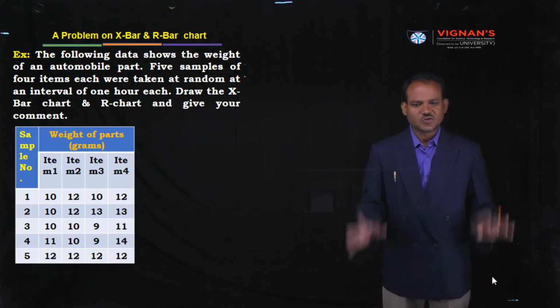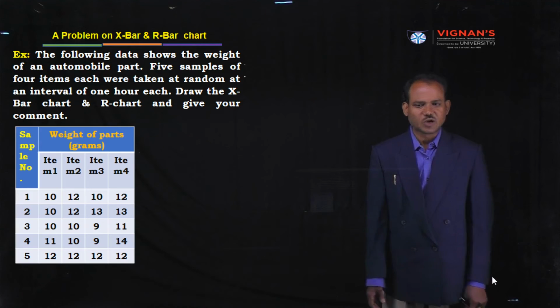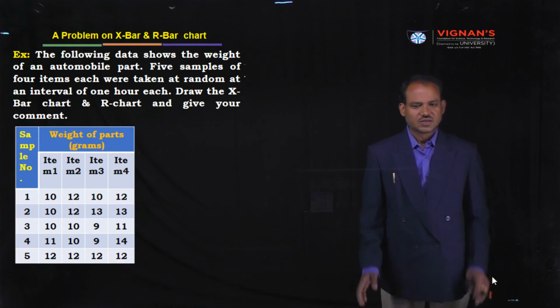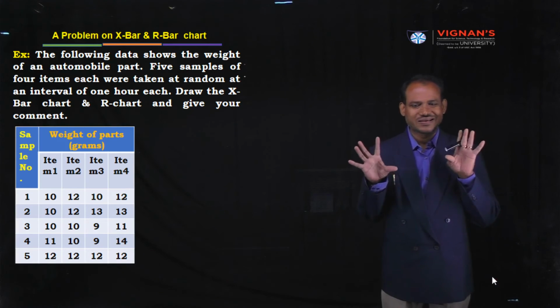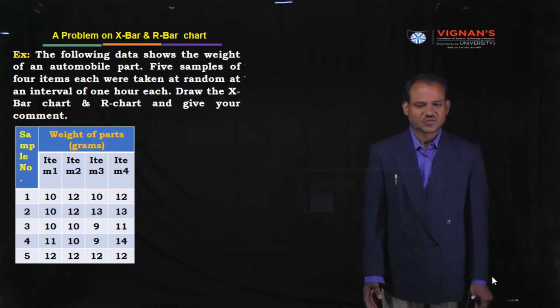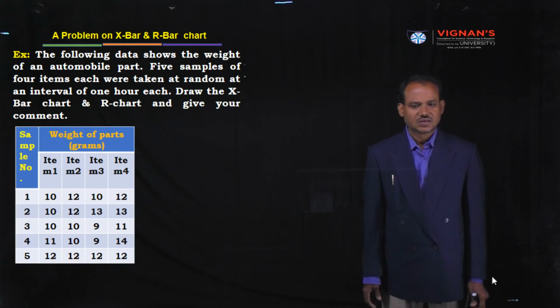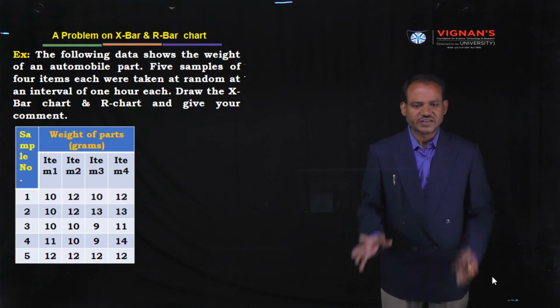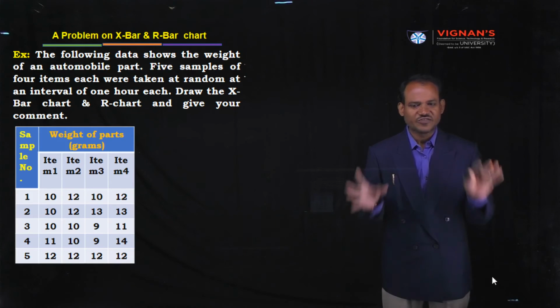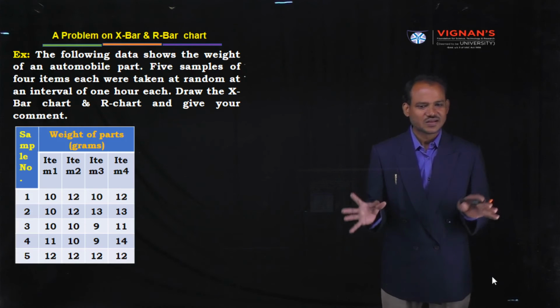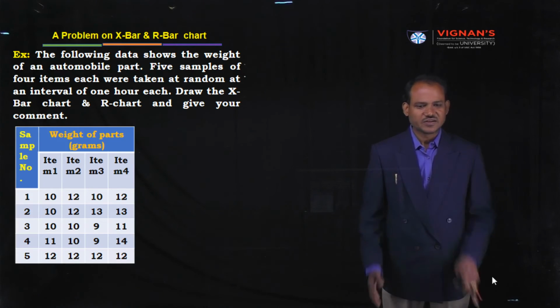In this slide you are observing a problem on X bar and R chart. I will explain this problem. First of all, read the given question and try to understand. The following data shows the weight of an automobile part. Weight is a quantitative measurement.